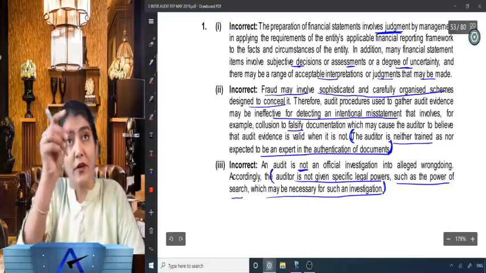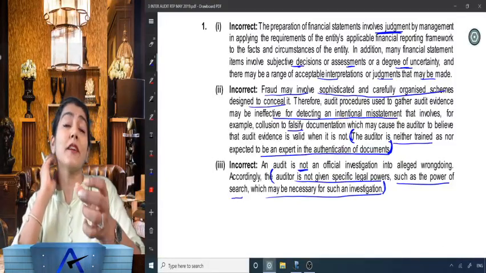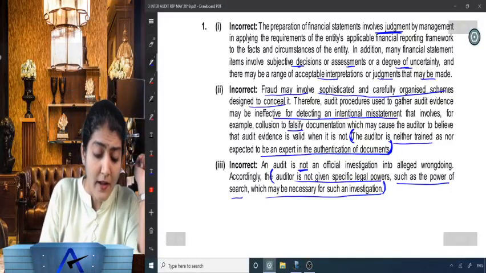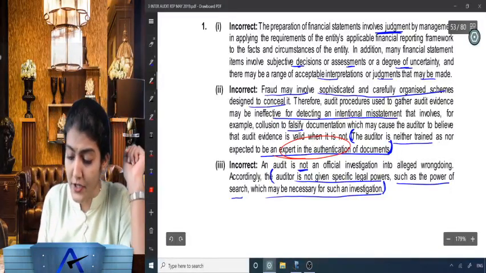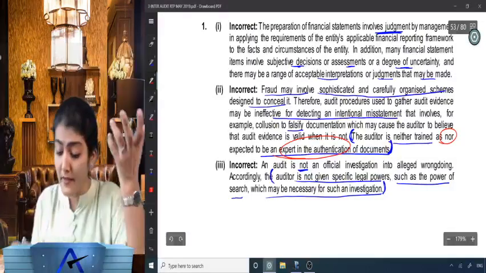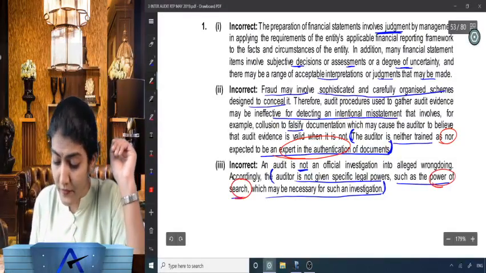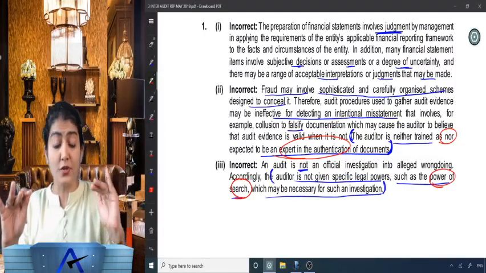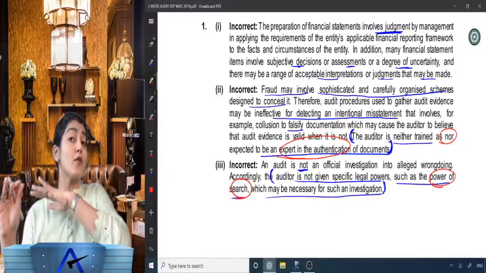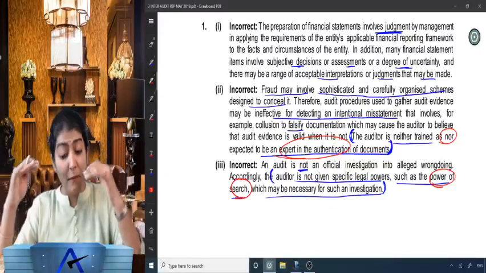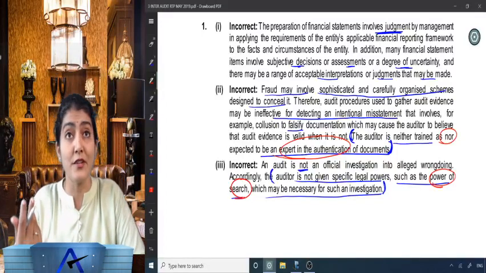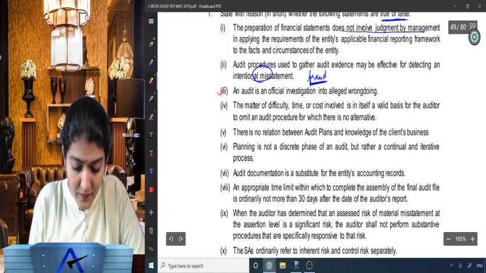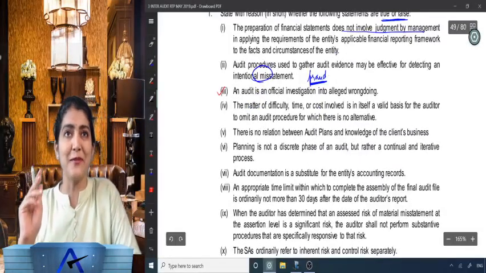So again, this point that I put in the bracket over there, they've again picked it up from the inherent limitation of an audit. Earlier question, what did we see? That the auditor is not an expert in the authentication of the documents. But now what we are saying is that as an auditor, you do not have the power of search. And so that is why audit is not an official investigation into the alleged wrongdoing. Accordingly, an auditor is not given specific legal power, such as the power of search, which may be necessary for such an investigation. Okay, everybody, are you with me? Those who are seeing the class, are you all with me?